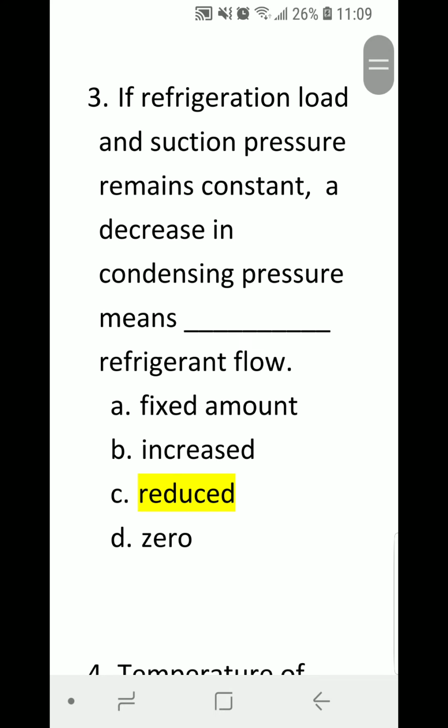Number 3. If refrigeration load and suction pressure remains constant, a decrease in condensing pressure means blank refrigerant flow. A, fixed amount, B, increased, C, reduced, D, 0. Correct answer is C, reduced.